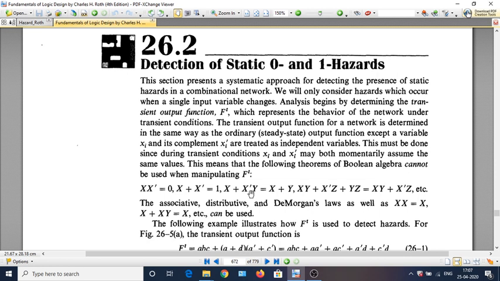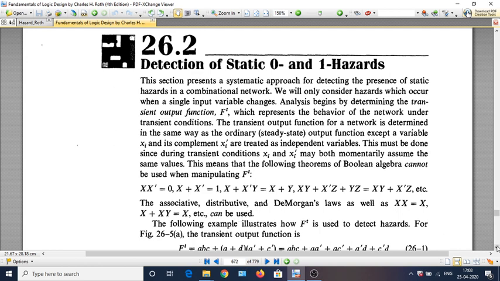Whenever a variable and its complement occur in a Boolean theorem, you have to be very careful. Otherwise, all other theorems hold good. Similarly, this is nothing but the consensus theorem: xy plus x bar z plus yz equal to xy plus x bar z. This also does not hold good, and that is why we introduce this consensus term to remove the hazard. The usual associative law, distributive law, De Morgan's law, as well as laws like xx equal to x and x plus xy equal to x, can all be used to reduce f transient.